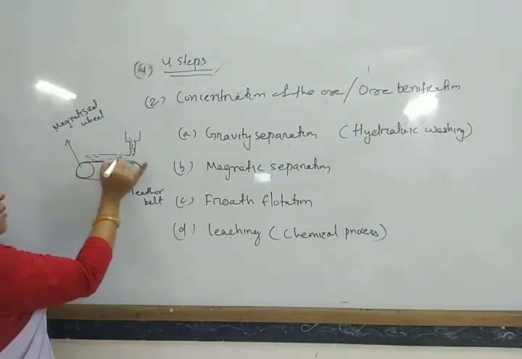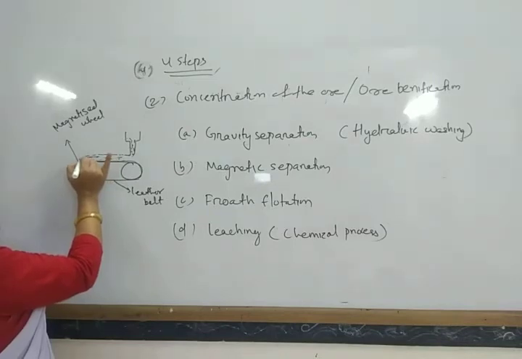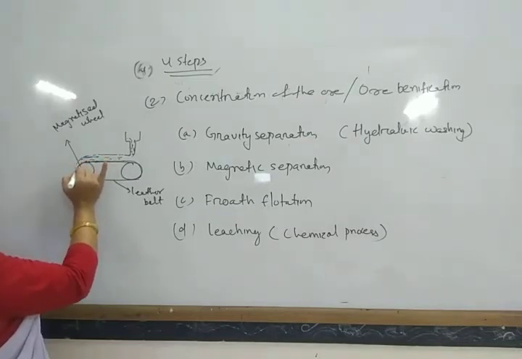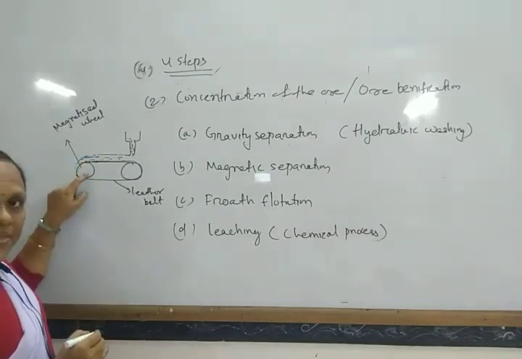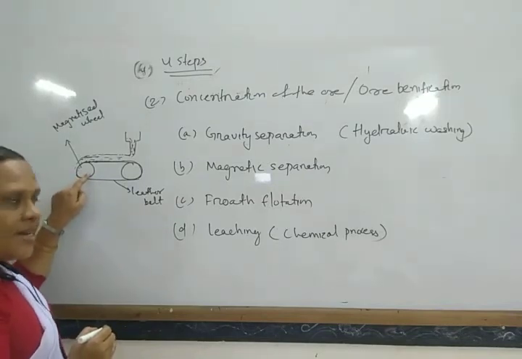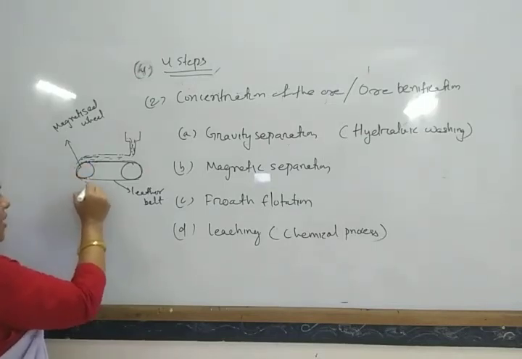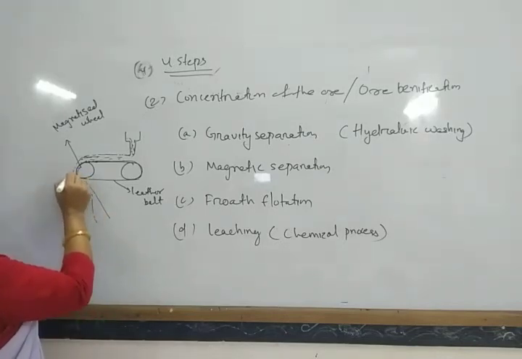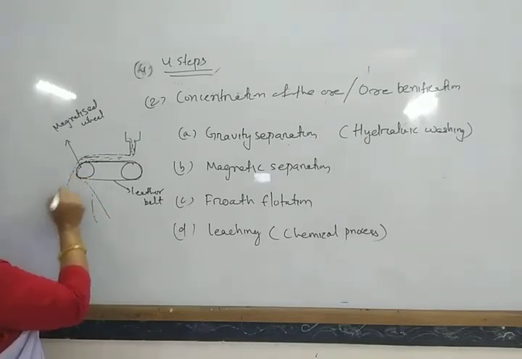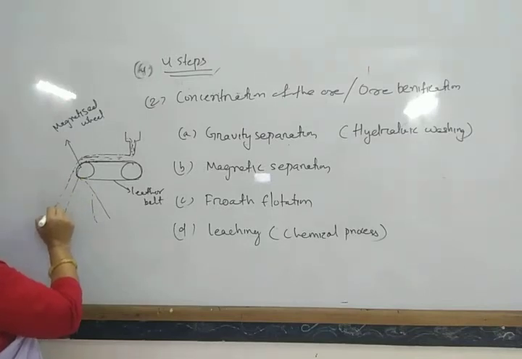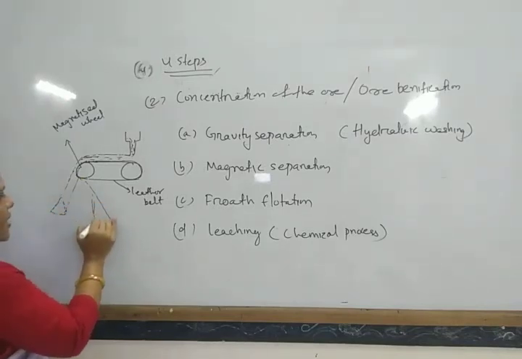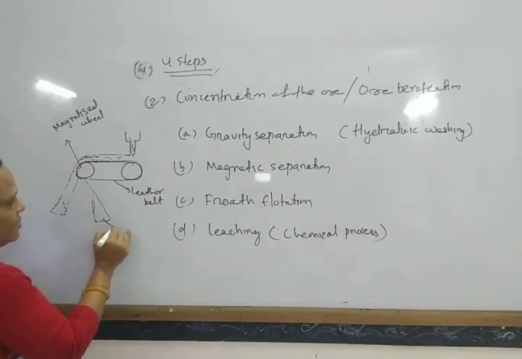The ore or the impurities which are magnetic in nature are attracted by this magnetic wheel, and after moving, they form one heap. Here the non-magnetized material is thrown away and remains in another place. So this is the non-magnetic substance and this is the magnetic substance.